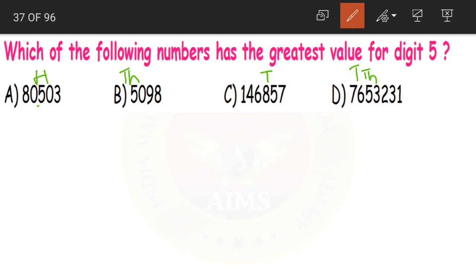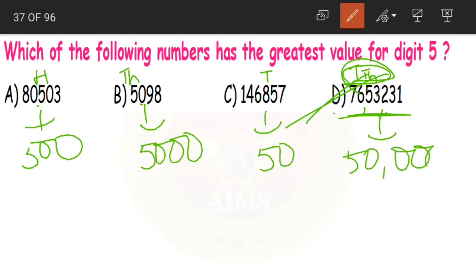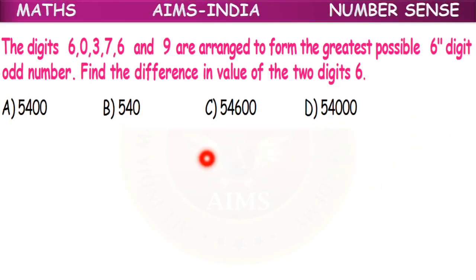Now which is the highest place among hundreds, thousands, tens and 10,000s? 10,000s, yes. So obviously this number 76,53,231 has the greatest value for digit 5. Here the value becomes 500, here 5,000, here 50, and here 50,000. Yes, so option D is our correct answer, where the value for digit 5 is the highest.